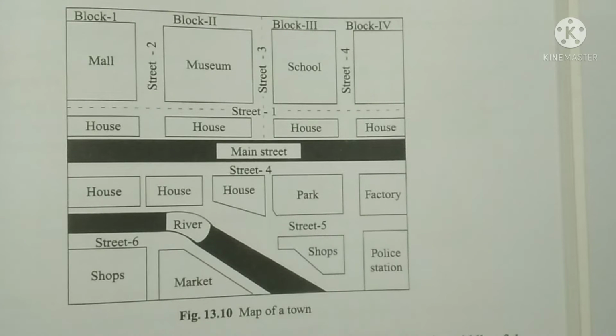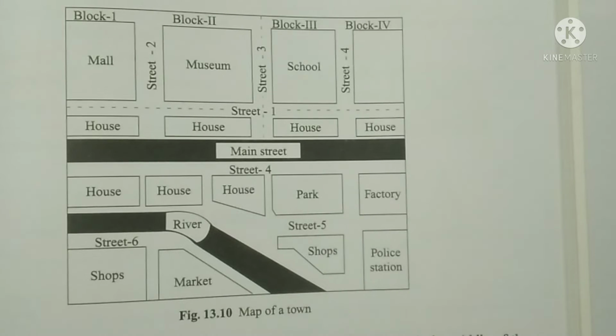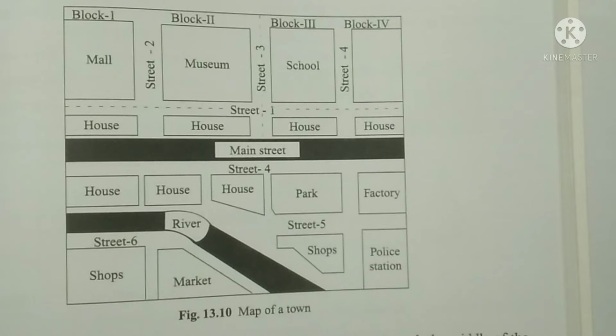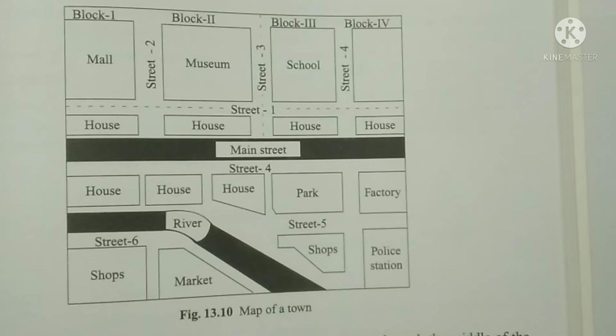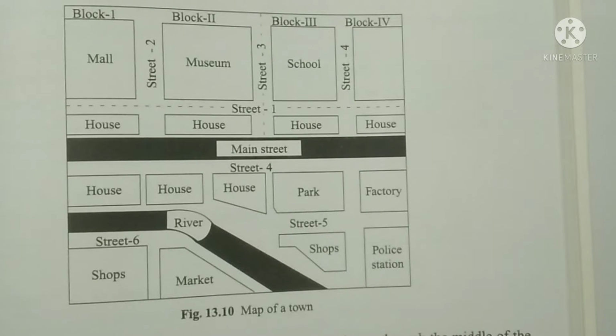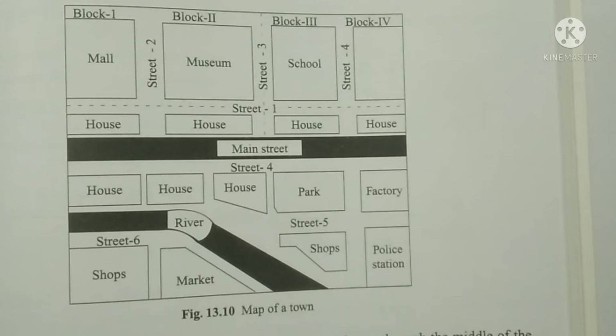Now, another important feature of the map is that we use different symbols to depict different places and different observations, like weather. If weather forecasting or the weather of a particular place is shown using a map, they show clouds there to show the rain. So different symbols are used to show different aspects of that particular map. Now usually in the map we don't give any references.